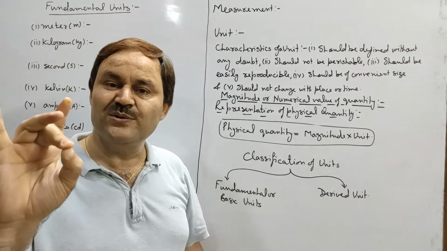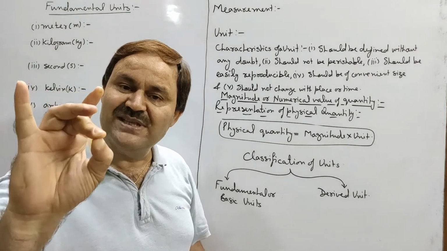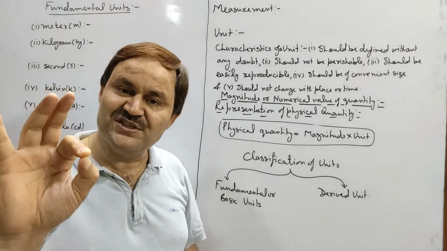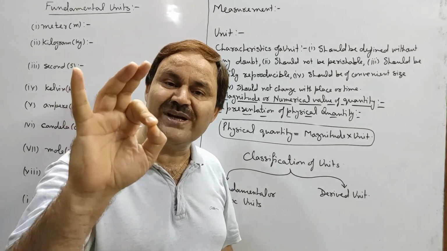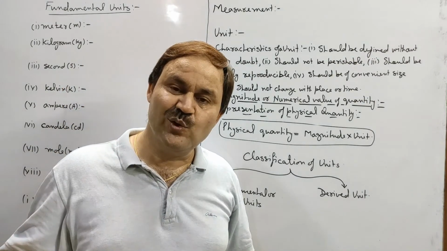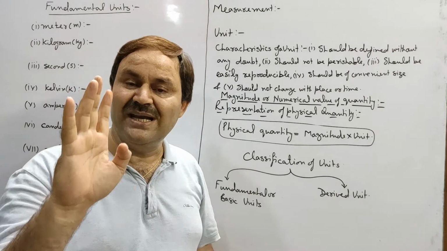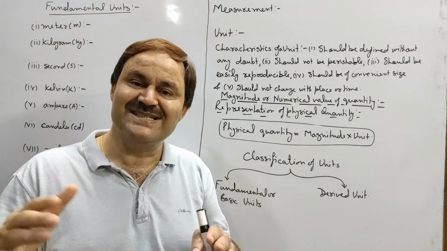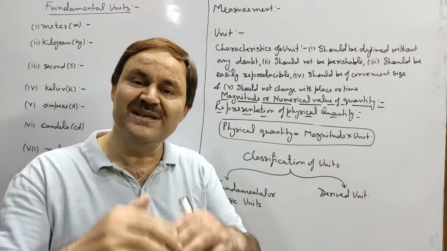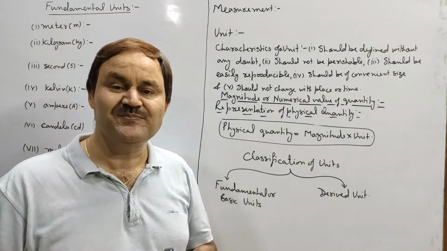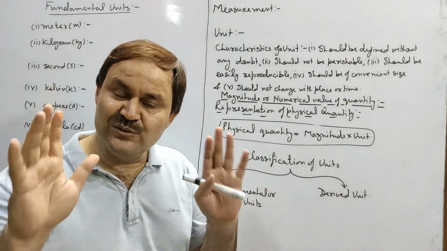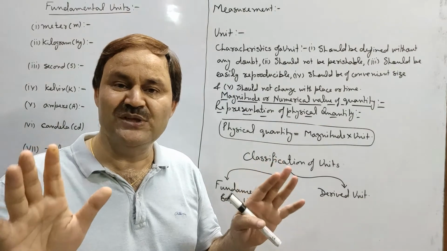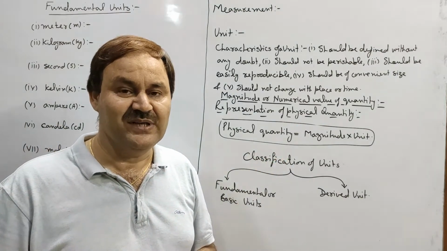Third, it should be defined without any doubt. It should not be perishable, that is, it should not get destroyed on its own. And last, if it perishes, it means if it gets destroyed, then it should be easily reproducible. If a unit will have all these characteristics, then that will be considered to be a universally acceptable unit.